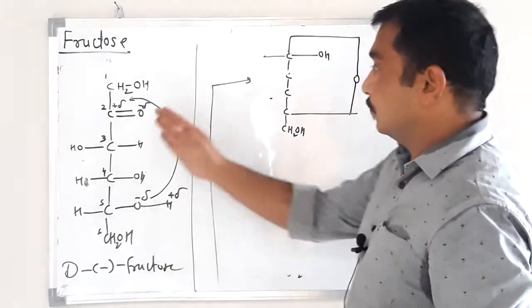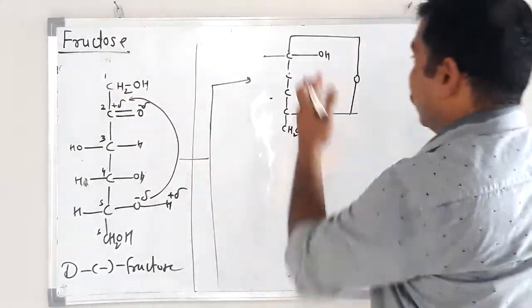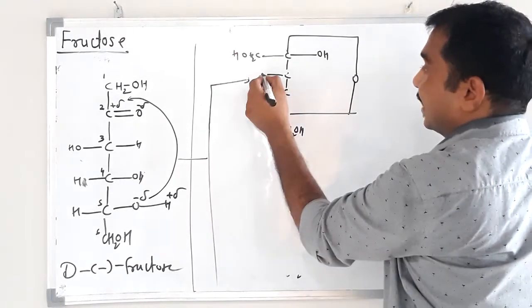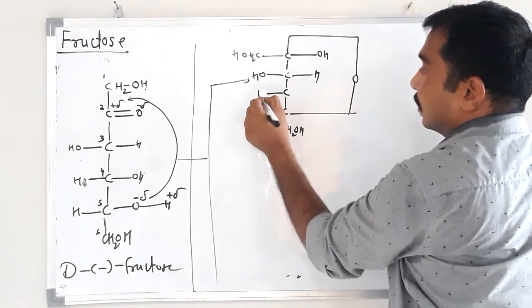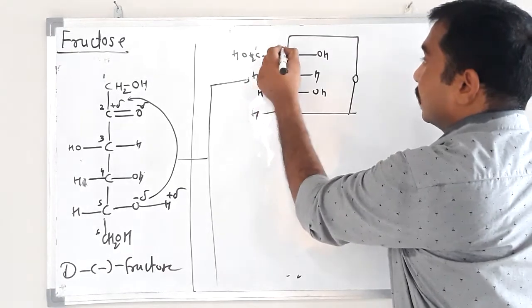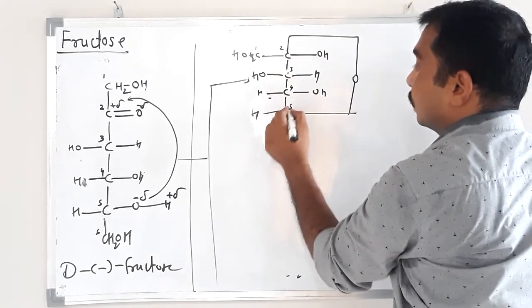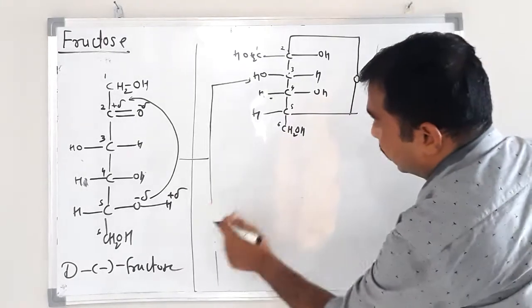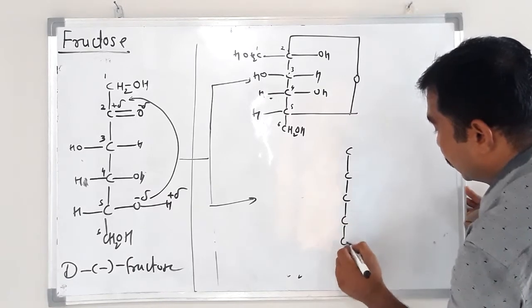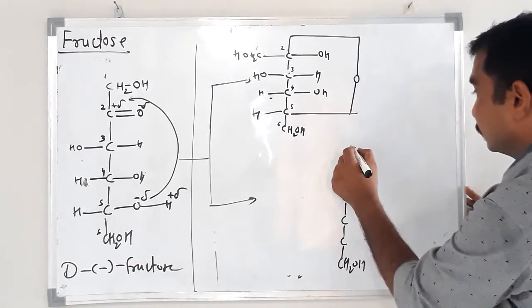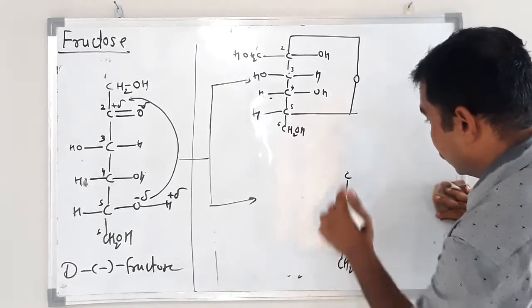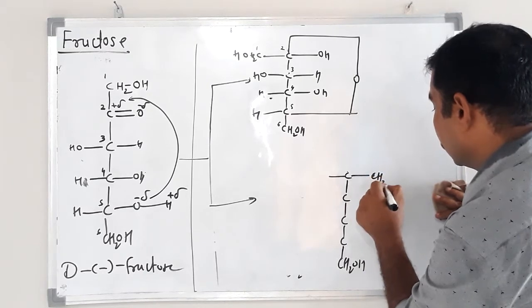If attack is from that side, the front side, OH group here, CH2OH, remaining part as it is, OH, H, H, OH, H. This is carbon number 1, 2, 3, 4, 5 and 6. Okay, and the second possibility: 1, 2, 3, 4, 5, 6, CH2OH.